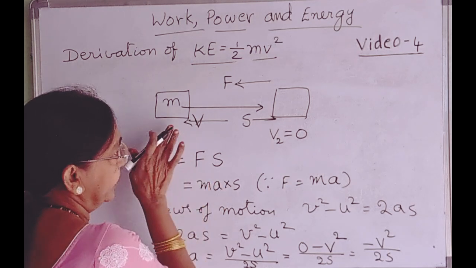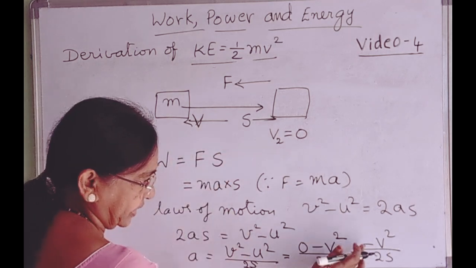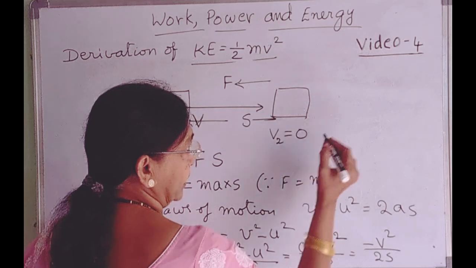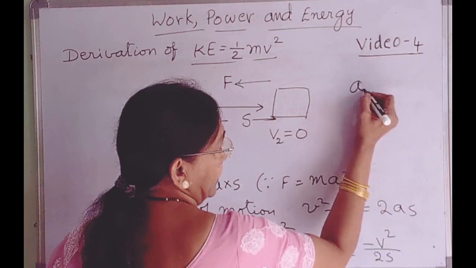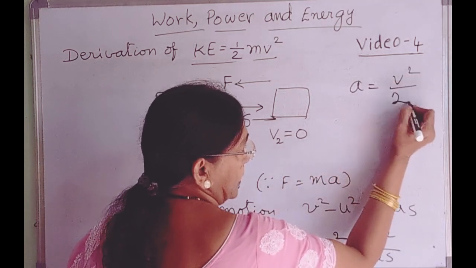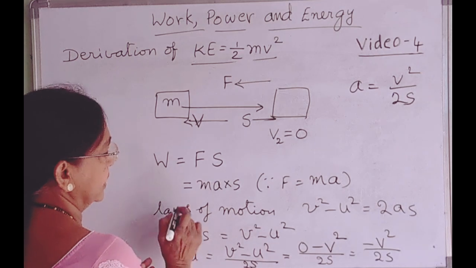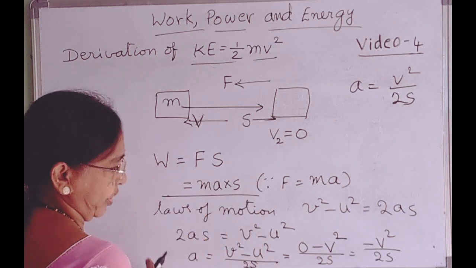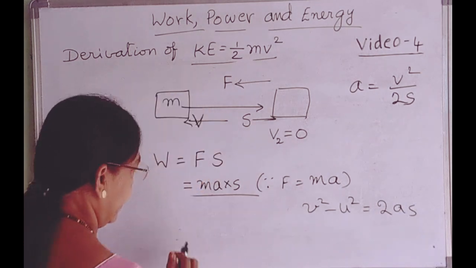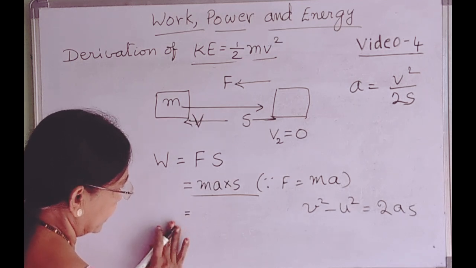Therefore, if we take it in the same direction, it will be positive, that is a is equal to v square by 2s. Now substituting this value of a in this formula, we get the work done in stopping the body.